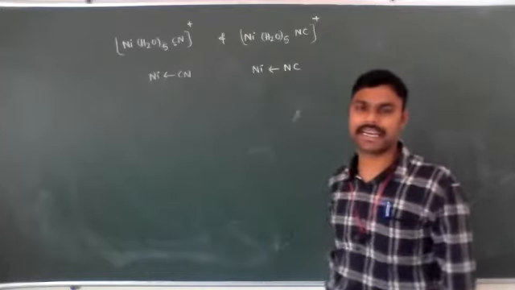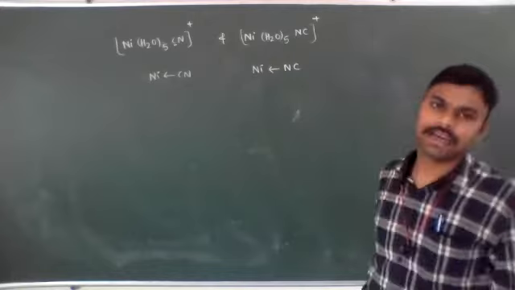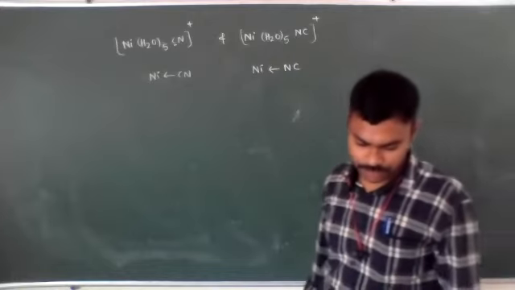So ambidentate ligands are present, and that's why these are called examples of linkage isomerism.